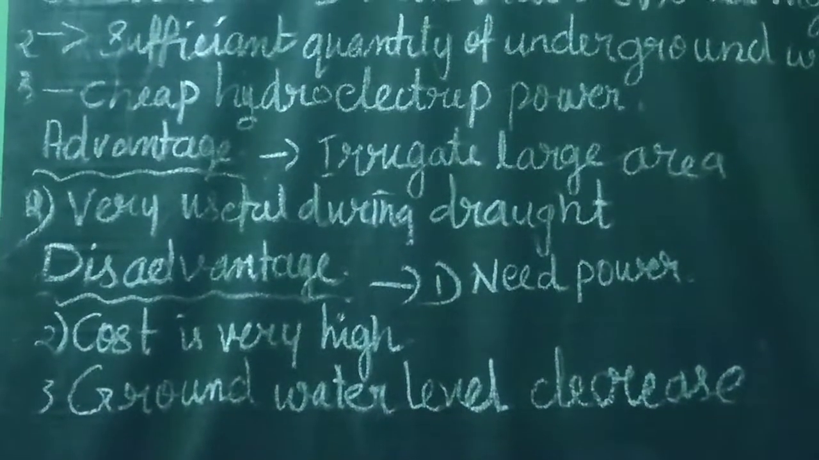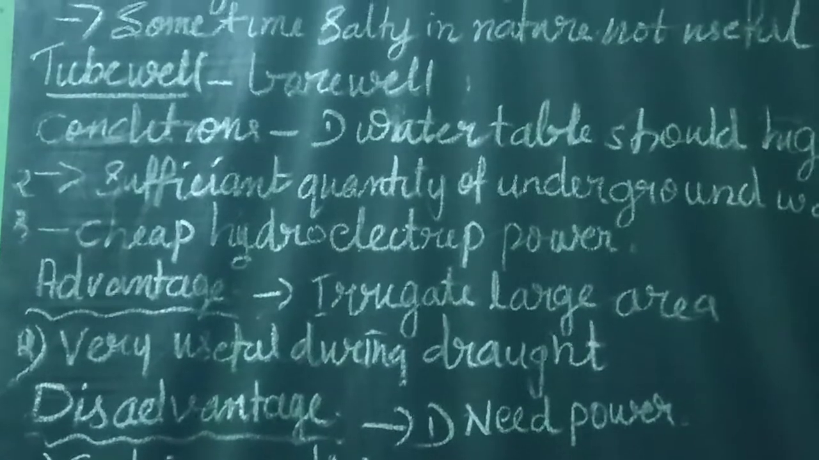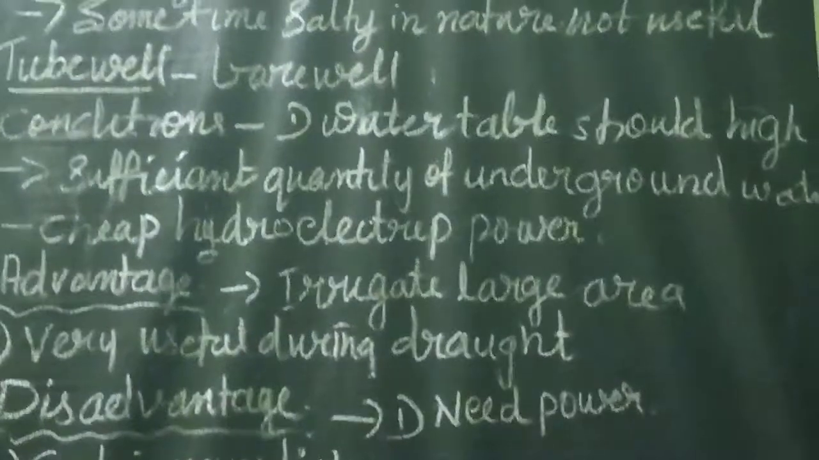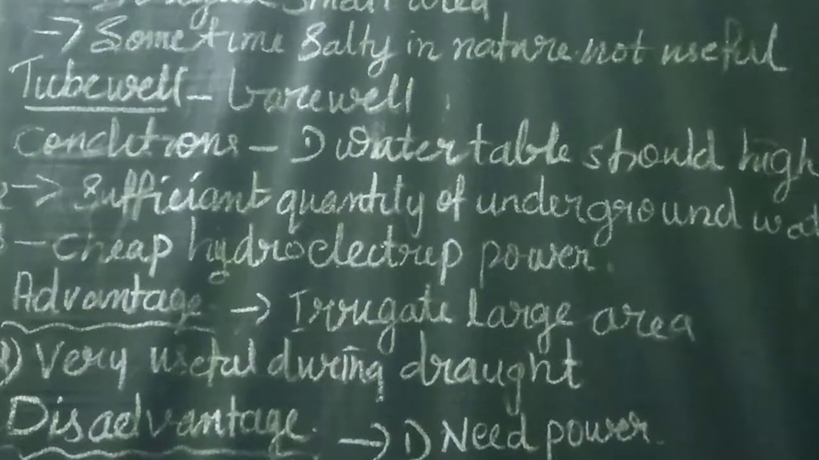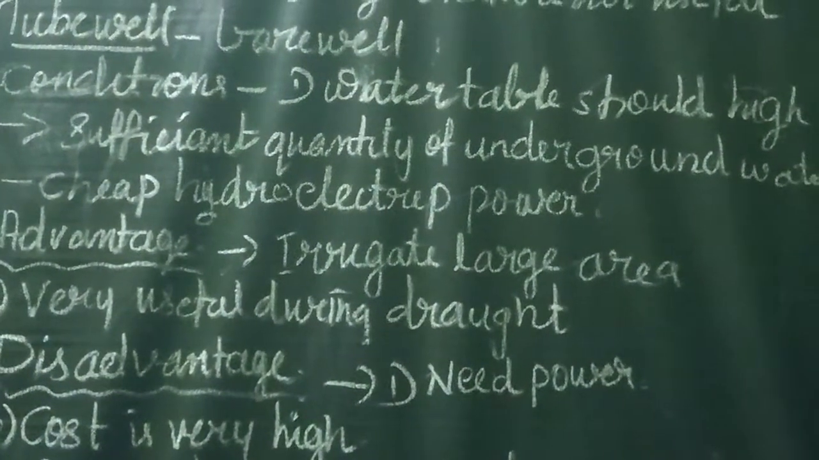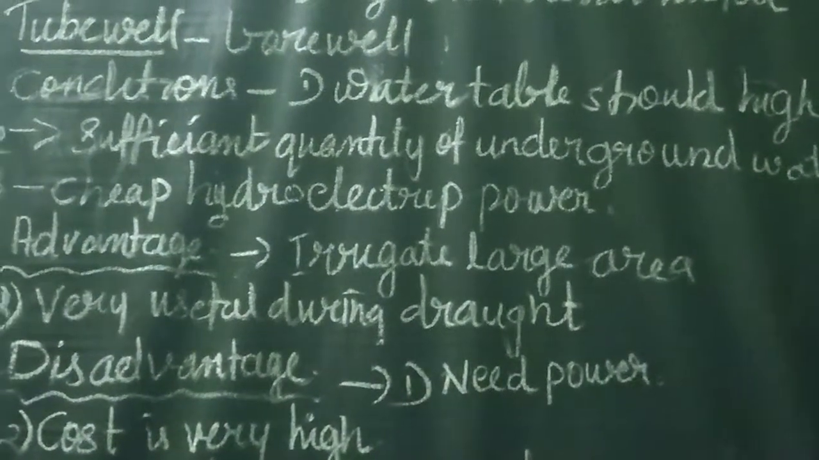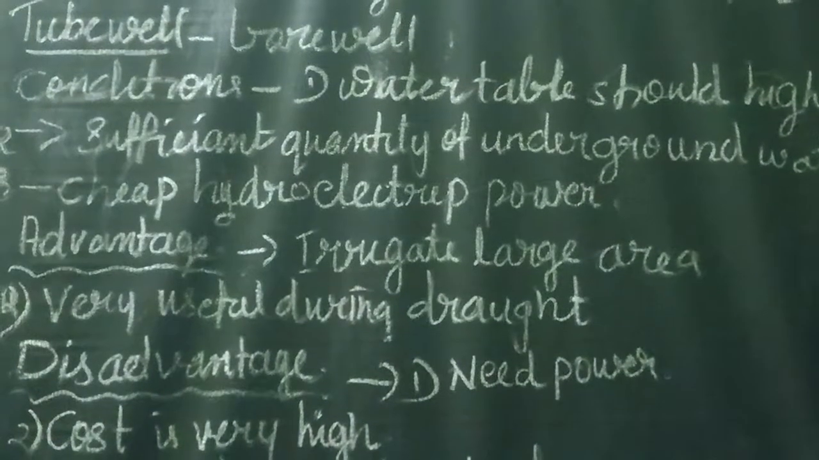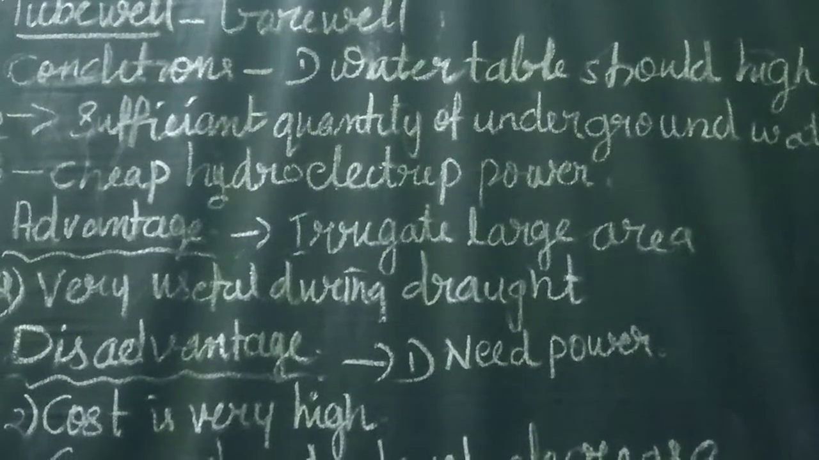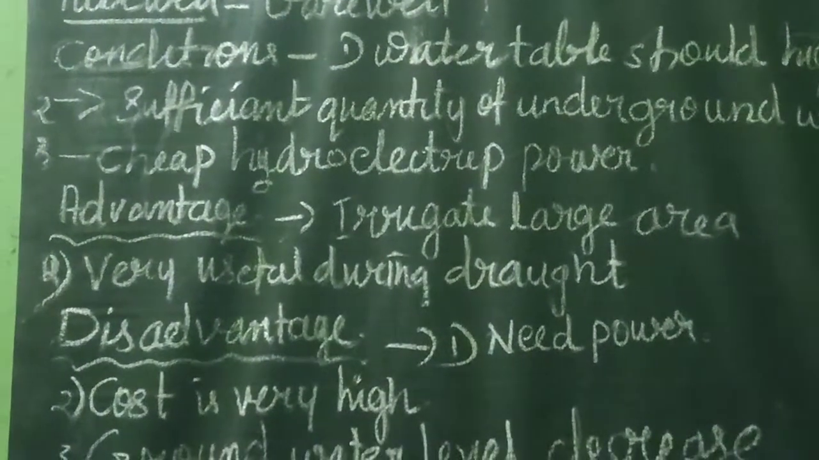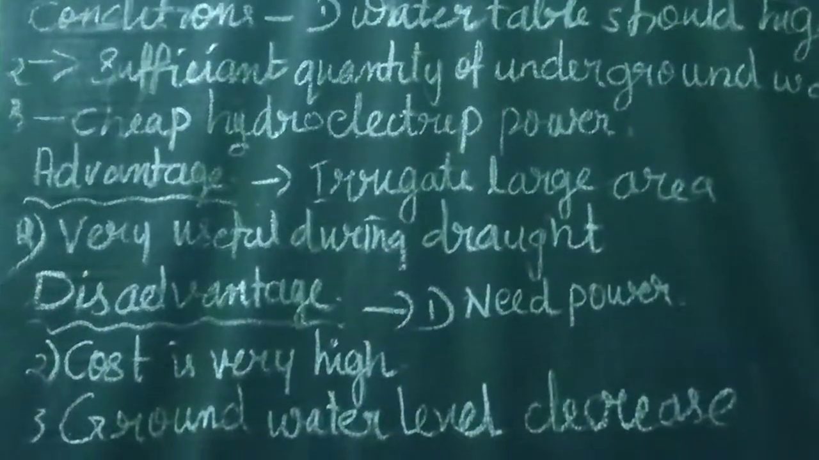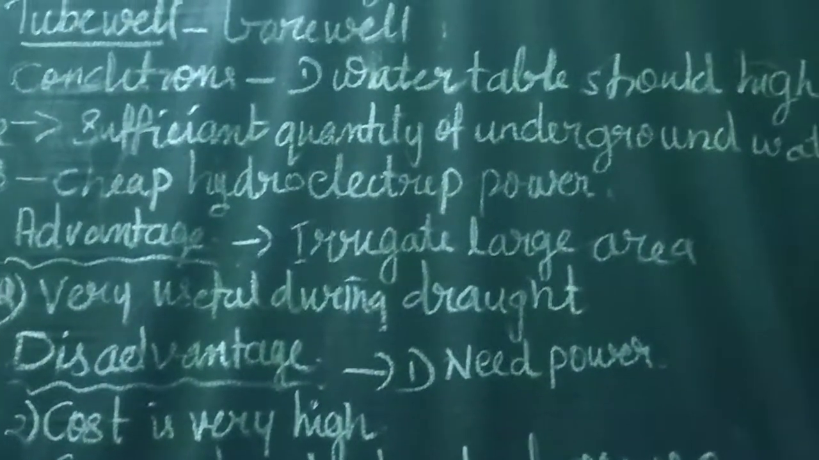What are tube wells? A tube well is also called a bore well, which is dug deep into the ground with the help of a drilling machine. Water is pumped out manually as well as with the help of electricity. It is a common thing. We see bore wells everywhere, and manually pumped bore wells are common in our place.